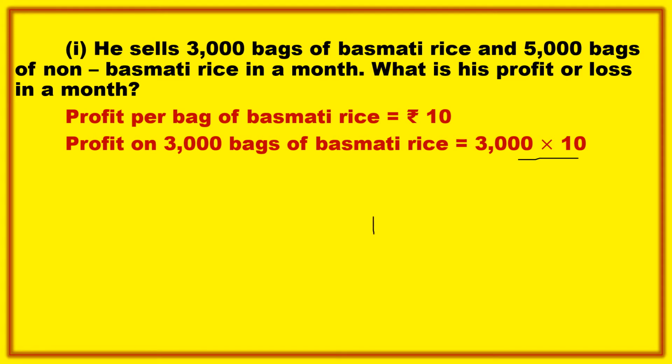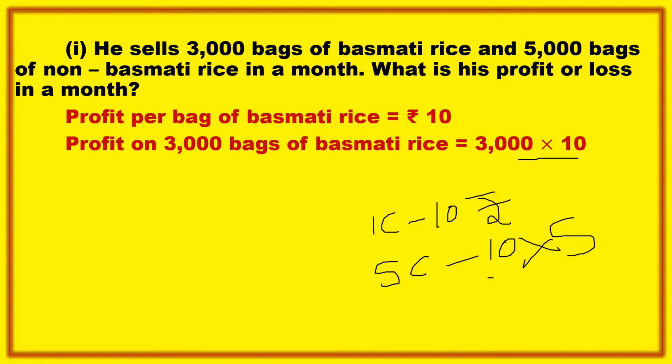If one chocolate is 10 rupees, what is the cost for 5 chocolates? You just multiply by 5, so 5 into 10 is 50. So item cost into number of items will give you the total amount.